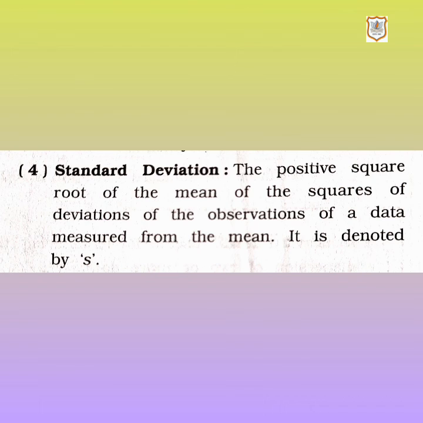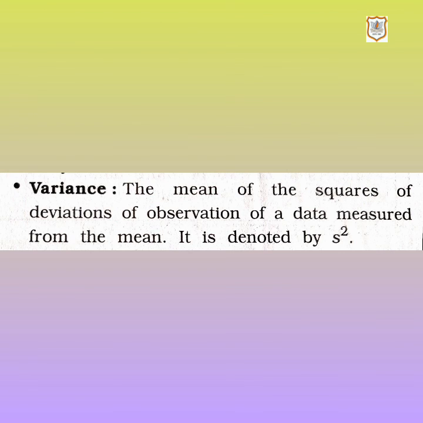Next point is variance. Now let's understand the meaning of variance. Let's read it. The mean of the squares of the deviations of the observations of a data set measured from the mean. It is denoted by S square. That means the variance is a numerical value used to indicate how widely individuals in a group vary. If individual observations vary greatly from the group mean, the variance is big, and vice versa. It is denoted by S square, which is the square of the standard deviation.